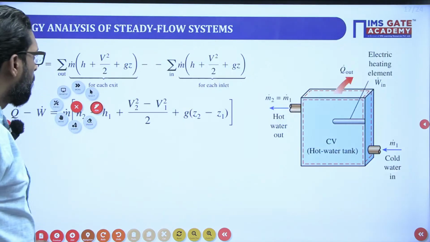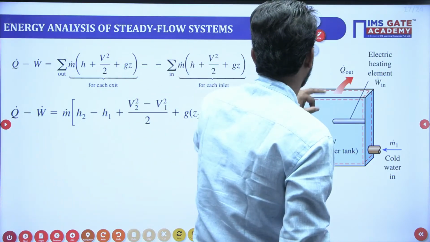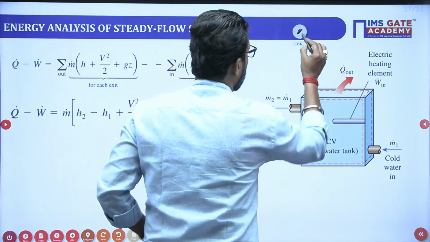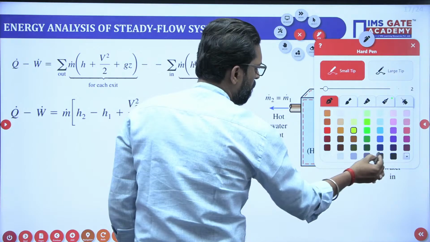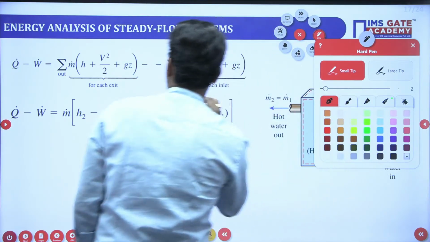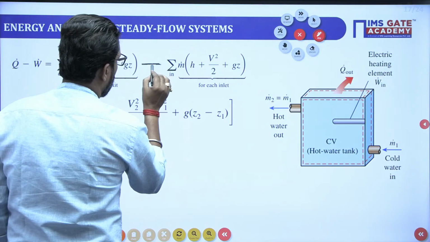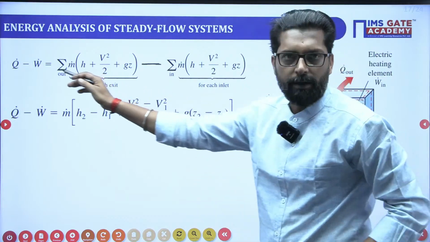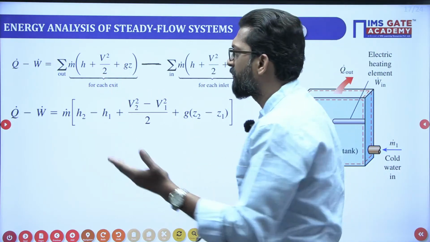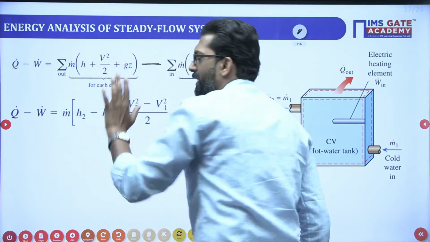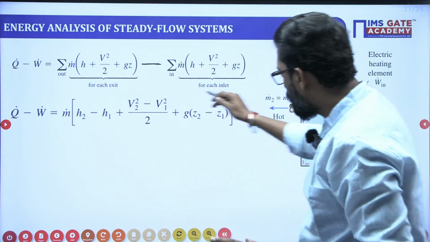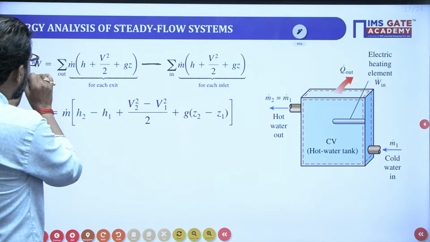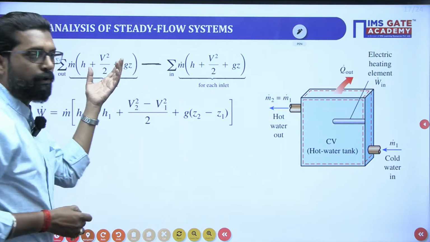Now, if we derive the equation for the control volume system, there is a minus sign here. So heat transfer and work transfer: heat minus work. What is the conservation of energy? It says the energy transfer is equal to the energy change of the system. So this is for the system only.